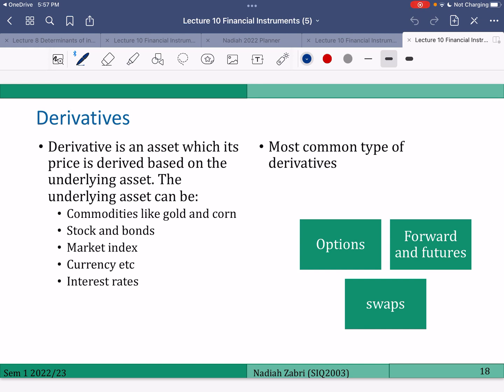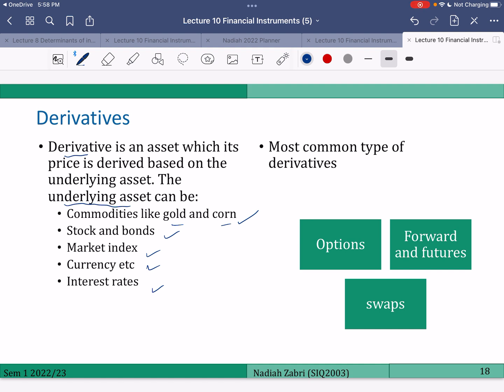Okay, now derivatives. So what is a derivative? A derivative is an asset whose price or value is derived from the underlying asset. The underlying asset can be commodities like gold, corn, wheat, etc., stocks and bonds, market indexes, currencies, interest rates, etc. So the payoff of the derivative depends on the underlying asset.